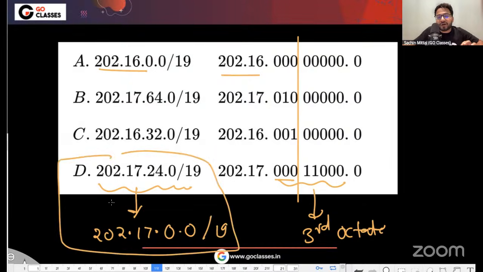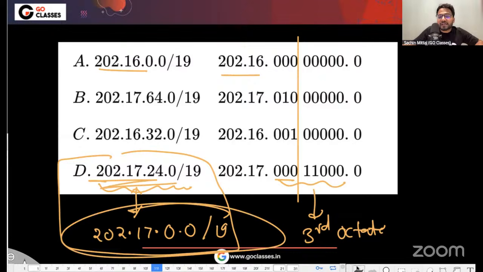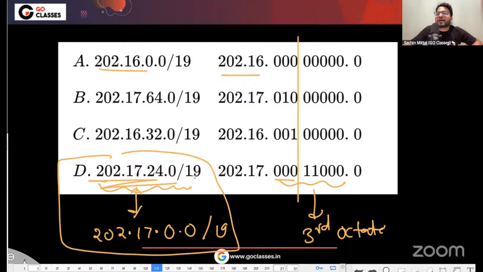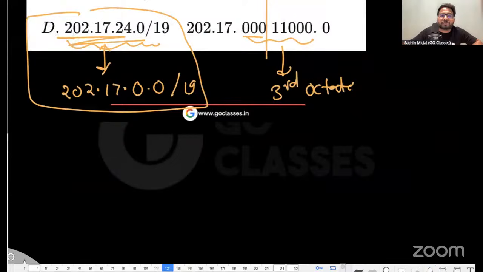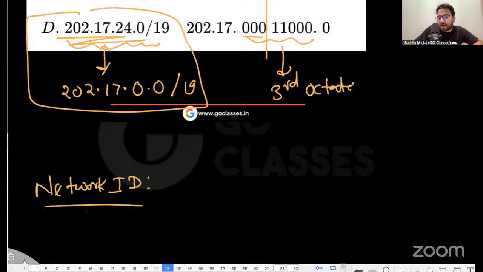There is no difference at all in these two networks. So if you write this, it means you are writing this, right? See, if it is not slash 19, if someone asks me what is the network ID, then the network ID will not be having zeros in the host ID. Obviously, the network ID is fixed. I will tell you with the standard proof. Don't worry. Let me just complete myself, and then I will give you the resources.